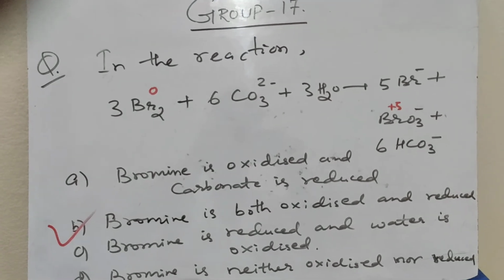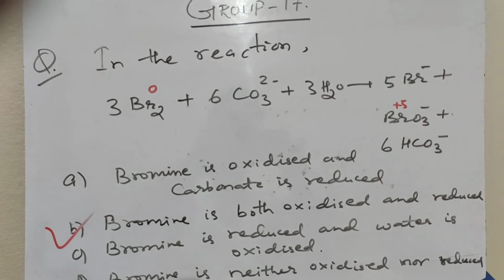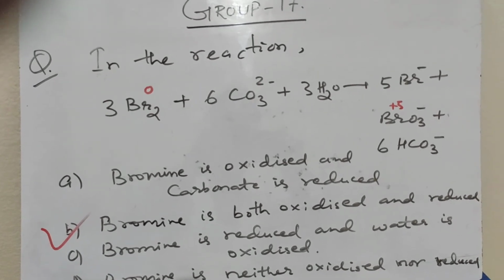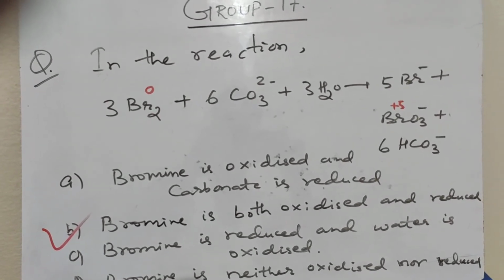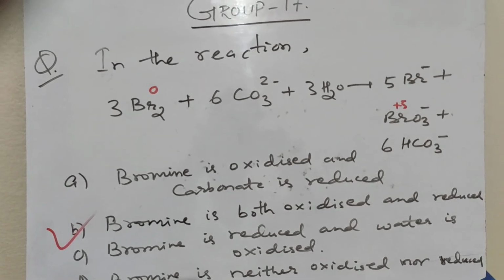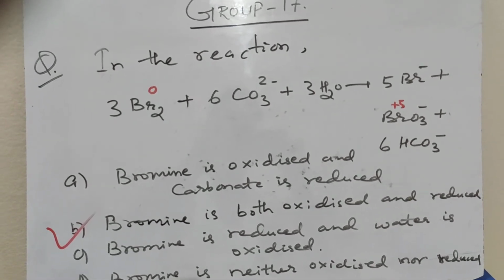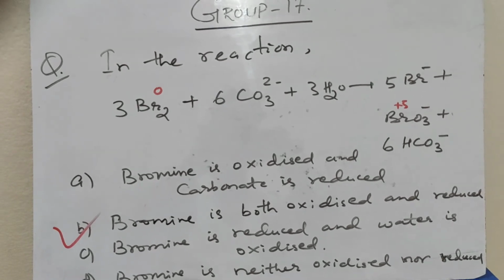So if we see this reaction, bromine on the left hand side is in zero oxidation state. On the right hand side it is in -1 as well as in +5 state. So 0 to -1 means it is reduction and 0 to +5 means oxidation. So bromine is both oxidized and reduced. So the correct choice is B.